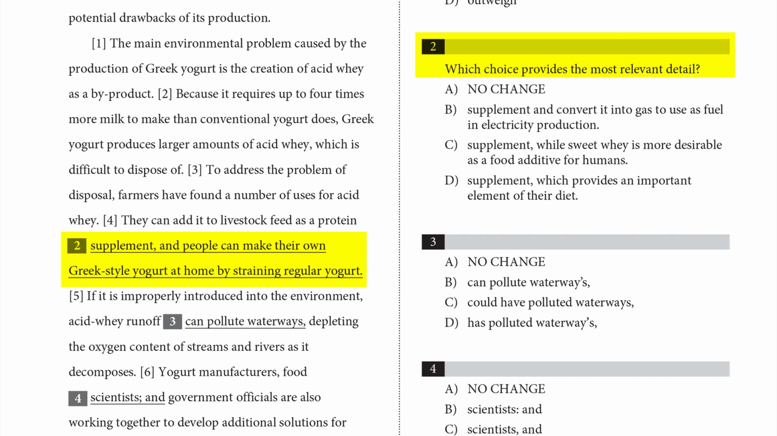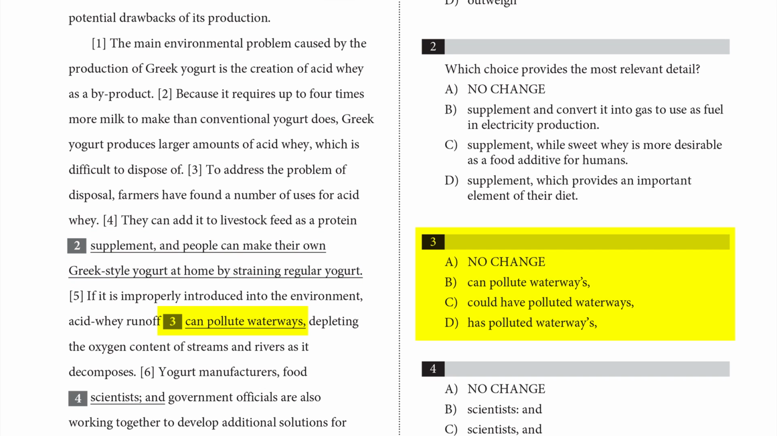Some questions that ask about an underlined portion in the passage offer directions or ask an actual question. When there are no additional directions or questions, assume that you have to choose the answer that's the most effective or correct. Choose the no-change answer if you think the original version presented in the passage is the best choice. Otherwise, pick one of the 3 alternatives offered in the question.